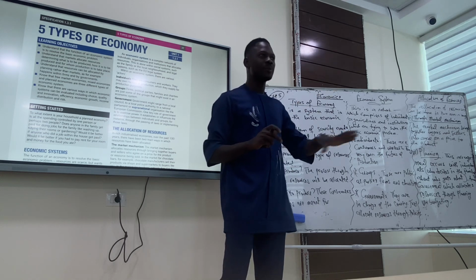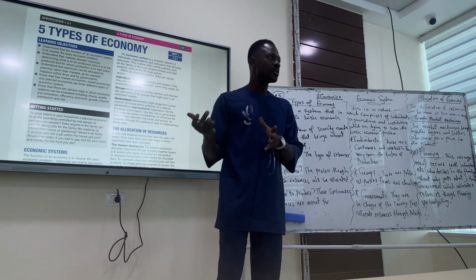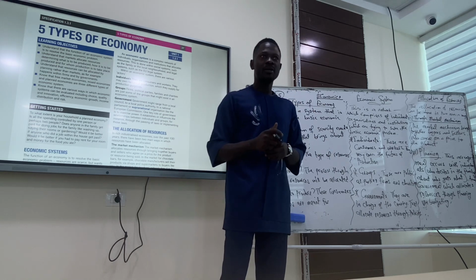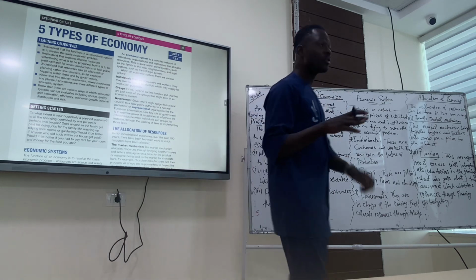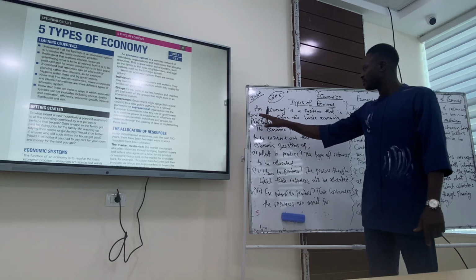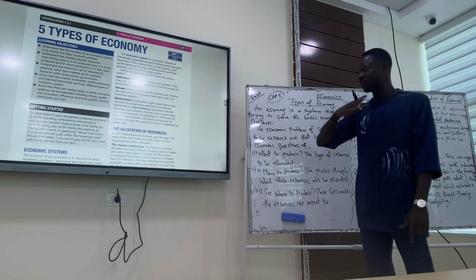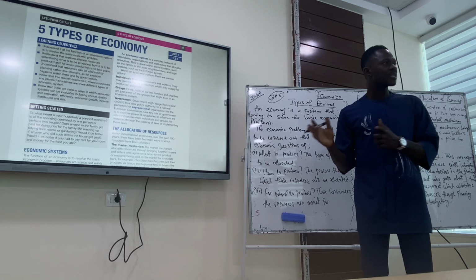So there's a problem, which is scarcity, in every economy, every country. So we try to solve that problem. So that economy is trying to solve the basic economic problem. That's what an economy is. So here I wrote, an economy is a system that is trying to solve the basic economic problem, which I just said now. The problem is scarcity, which we already know, right?